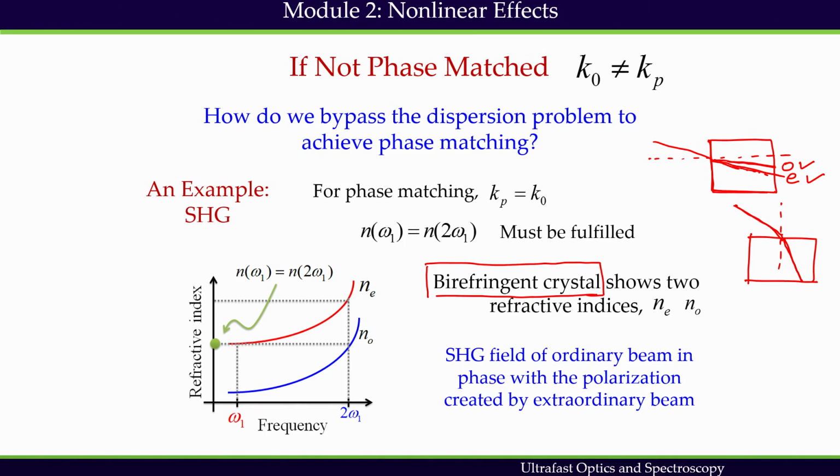So, if we look at this figure, at omega 1 I get a refractive index for the extraordinary beam, and at 2 omega 1 I get another refractive index for the ordinary beam. So, if they are overlapped with each other, one can help the other to become equal, and that is why this relationship can be held, and I can have this phase matching condition fulfilled.